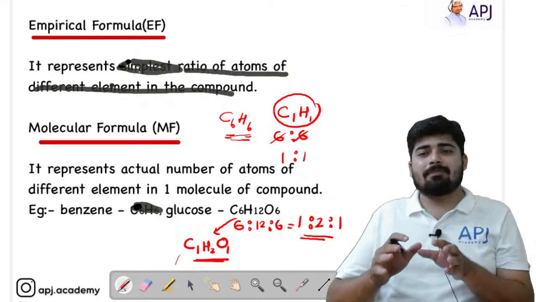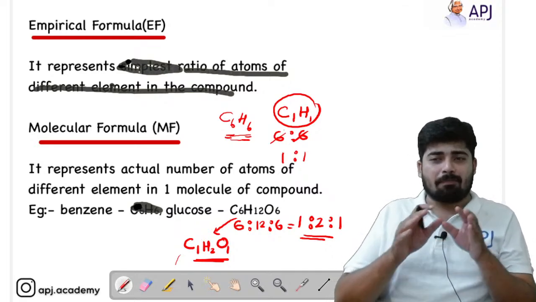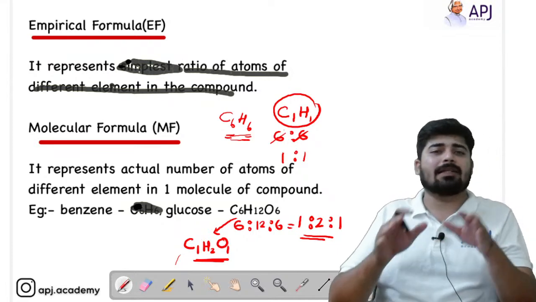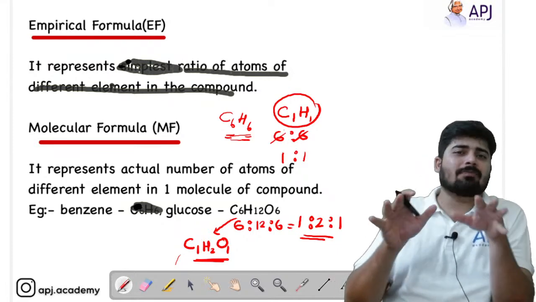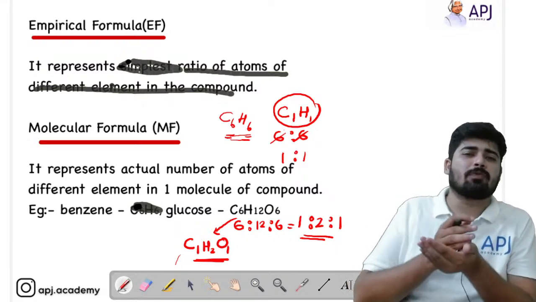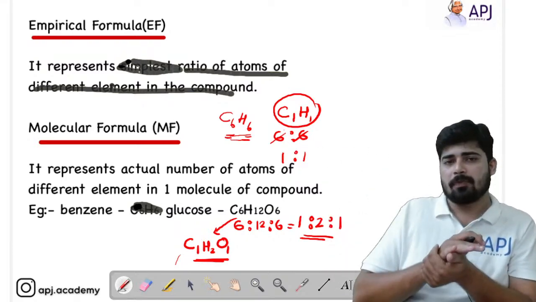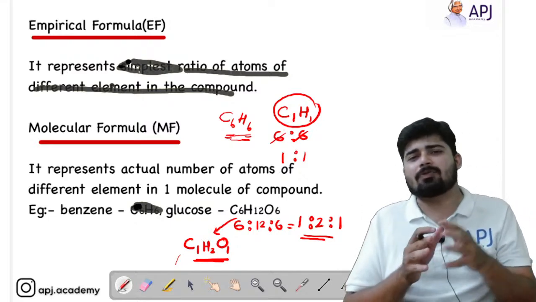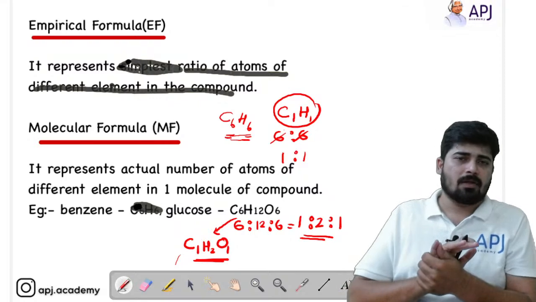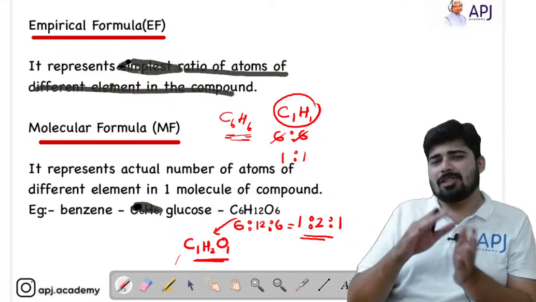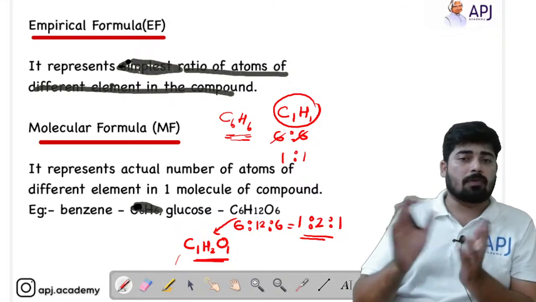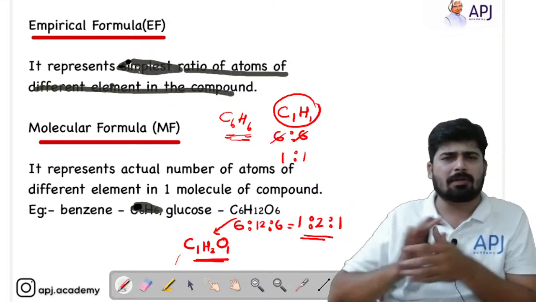So what is the empirical formula? It simply represents the simplest ratio of atoms of different elements in the compound. So what is the simplest ratio between the elements? The empirical formula is not going to give you the actual molecular formula. There are certain compounds where the empirical formula and molecular formula are the same. Generally both are different, but there are cases where they are the same. There are compounds like that, so that's not a big deal.